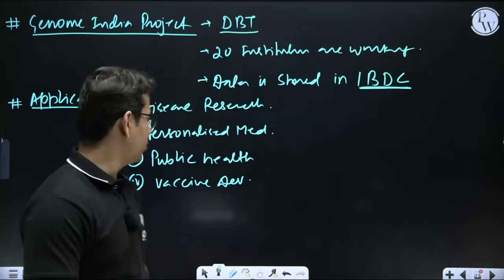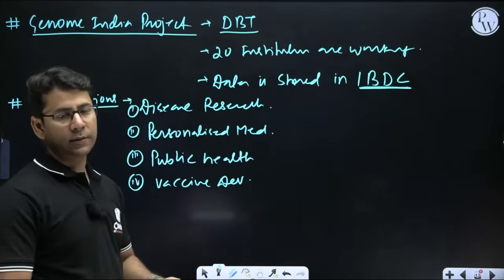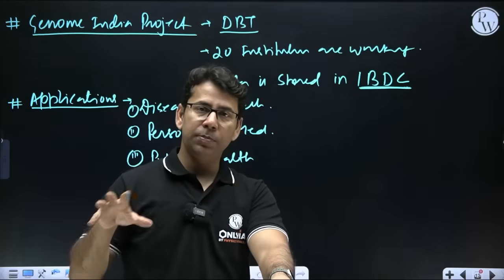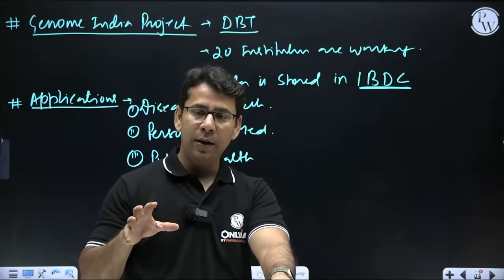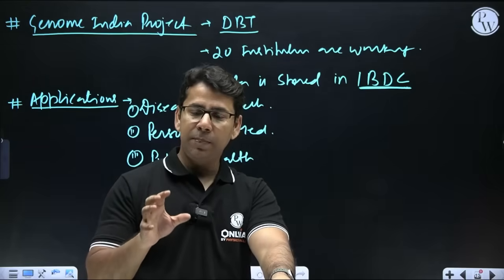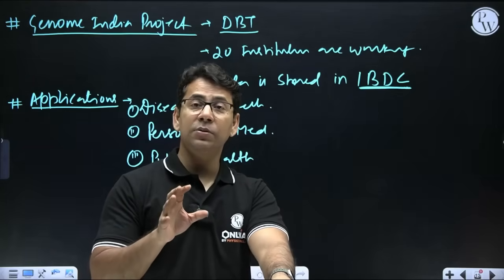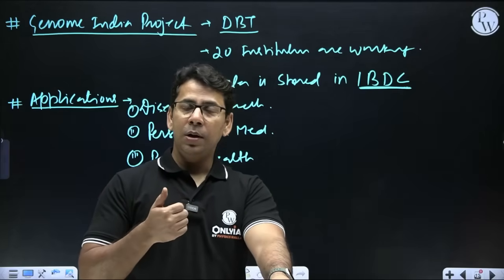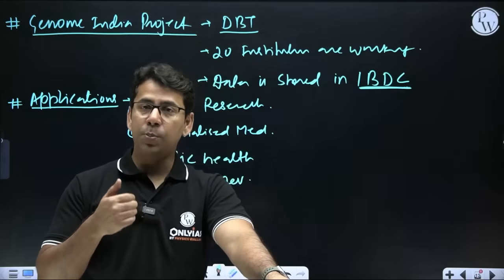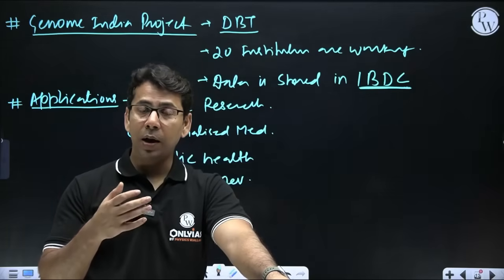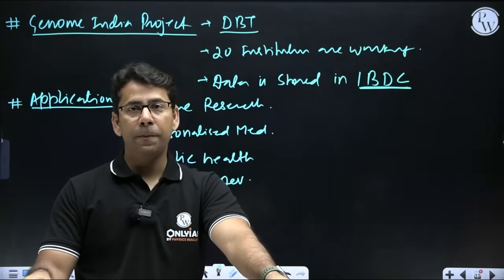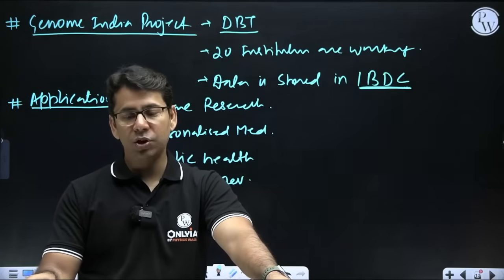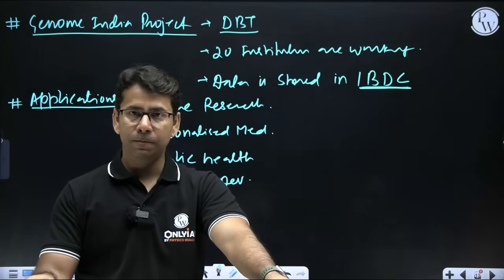Then we can talk about public health, right? So developing a strategy. Once we have data of 10,000 people from across India, and we are understanding the genetic predisposition and genetic basis of the disease which can prevail in India, that we are more exposed to, that we are more risky towards, then we can develop a strategy for disease prevention and its management.